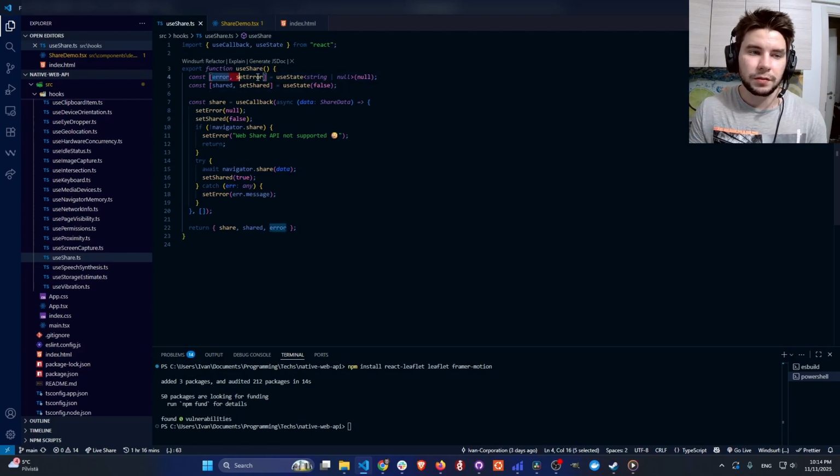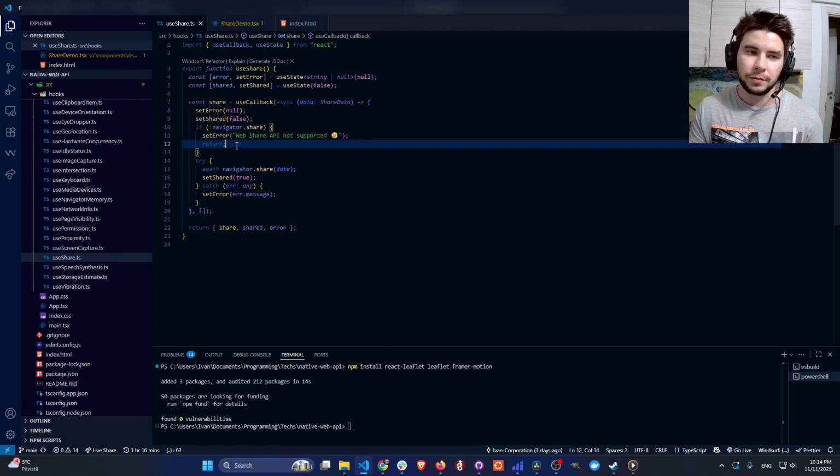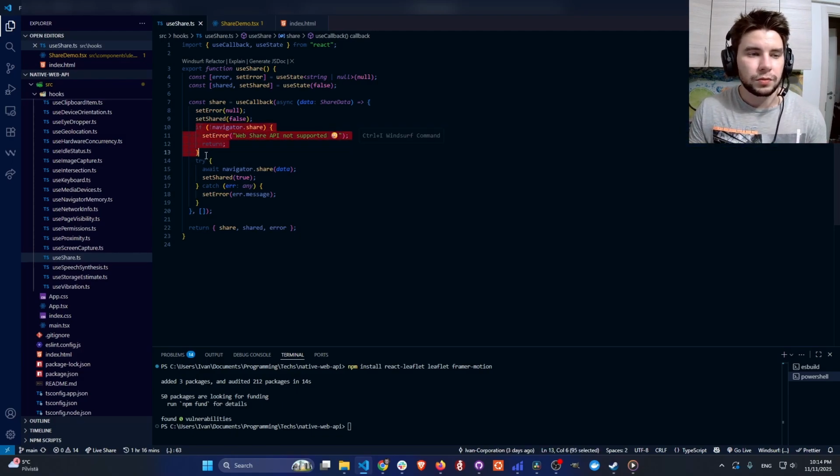In useShare, we have error and shared. For error, we just check if there is some error to share and show it in the interface. And actually, the interesting part for us, because not everyone uses React, so I'm not going to concentrate on the React parts here. In a summary, I will show how you can do it in Vue, Svelte, etc. So for us, the interesting part is navigator.share. Here we check if it's supported or not in our API.